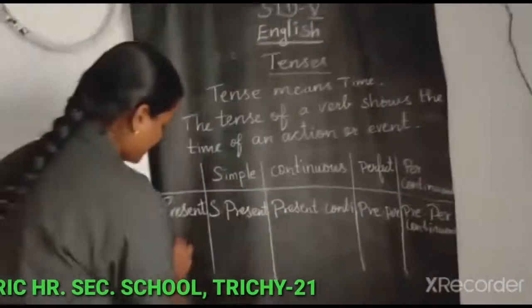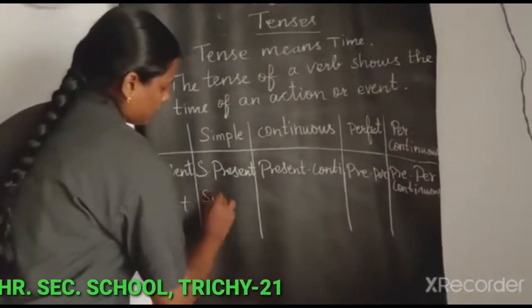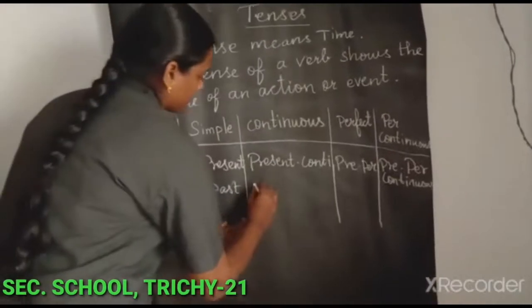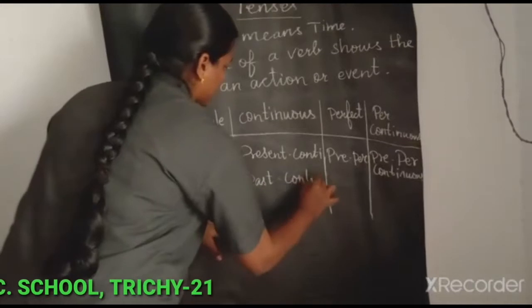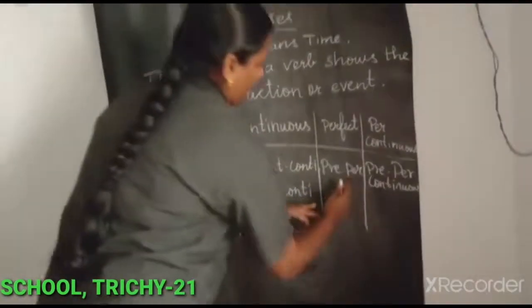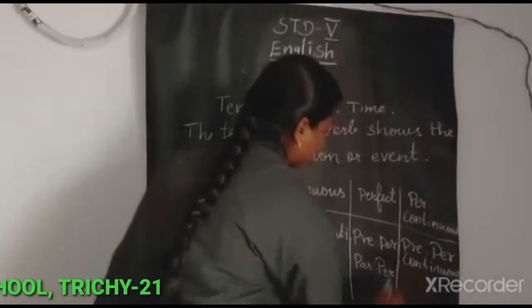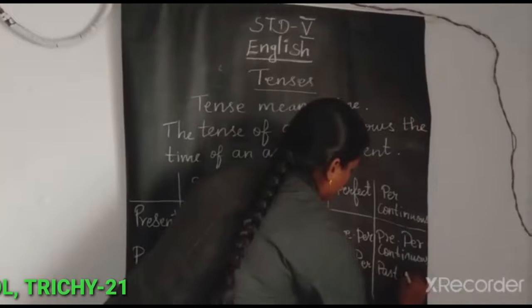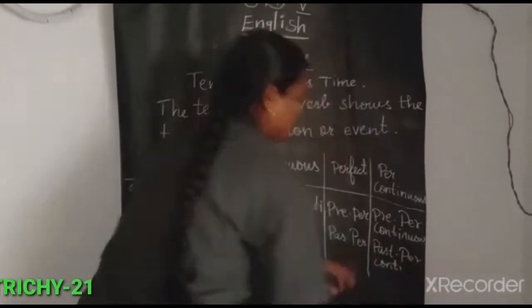In the past, the next one, same as it is: simple past, past continuous, past perfect, past perfect continuous.